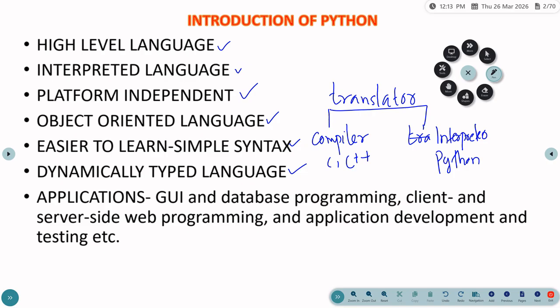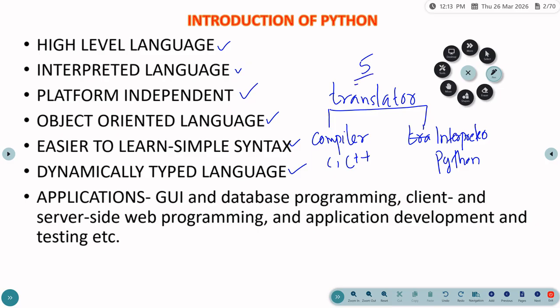Dynamically typed language means if you want to use any value in Python, there's no need to explicitly specify the type of value you are going to use. If you want to use 5, which is an integer value, no need to specify that it is an integer.